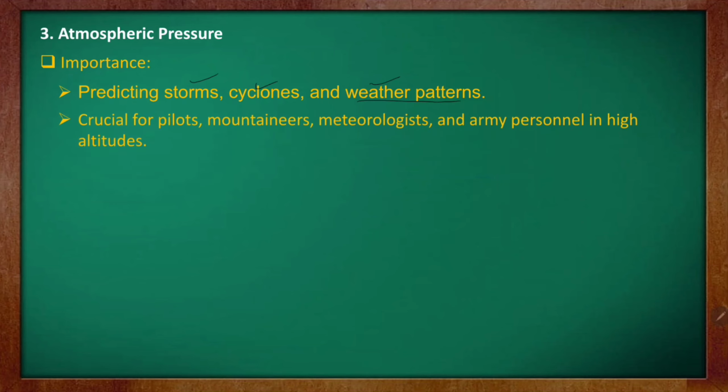Especially in your book, an example is given of Khardungla Pass, Khardungla top, where the atmospheric pressure is only 650 millibar, yes or no? So it is very difficult there at high altitude, and measuring atmospheric pressure is very important to prepare accordingly.